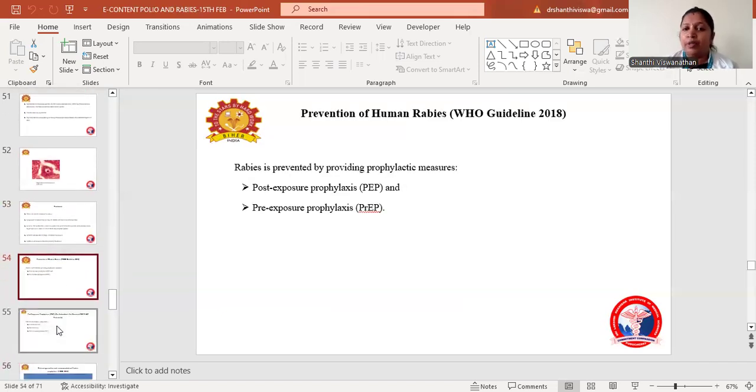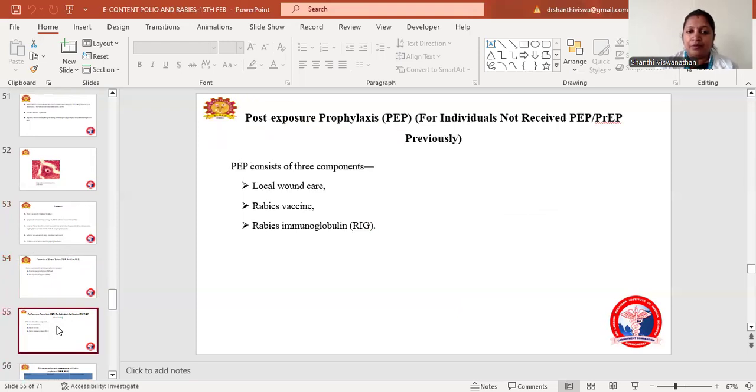Coming to the prevention of human rabies, according to the WHO guidance 2018, rabies is prevented by providing prophylactic measures in two forms: one is post-exposure prophylaxis, and another is pre-exposure prophylaxis. The first one is post-exposure prophylaxis. This is mainly for individuals who have not received pre-exposure prophylaxis previously. Post-exposure prophylaxis consists of three components: local wound care, rabies vaccine, and rabies immunoglobulin.